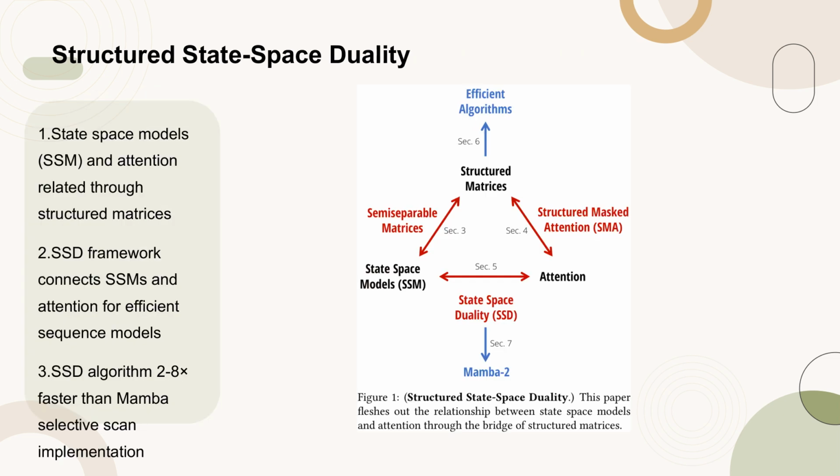Figure 1 illustrates the relationship between state space models, SSM, and attention through the lens of structured matrices. The structured state space duality, SSD, framework developed in this paper bridges these two models, enabling the transfer of optimizations from transformers to SSMs. This connection allows for the development of efficient algorithms for computing SSMs, such as the SSD algorithm, which is significantly faster than the selective scan implementation used in Mamba. The SSD algorithm leverages both the linear SSM recurrence and quadratic dual forms, achieving optimal trade-offs and efficiency across various metrics.